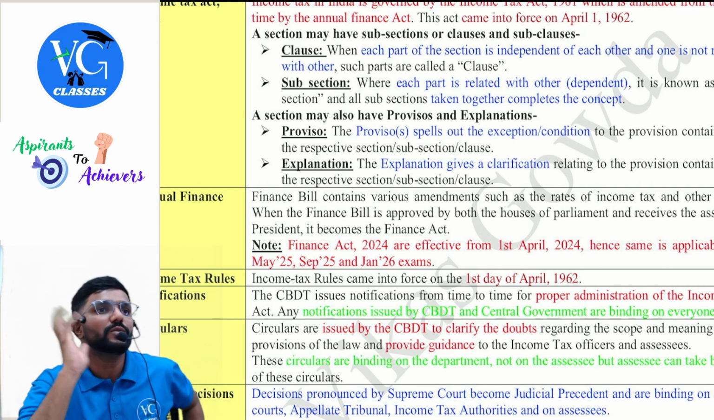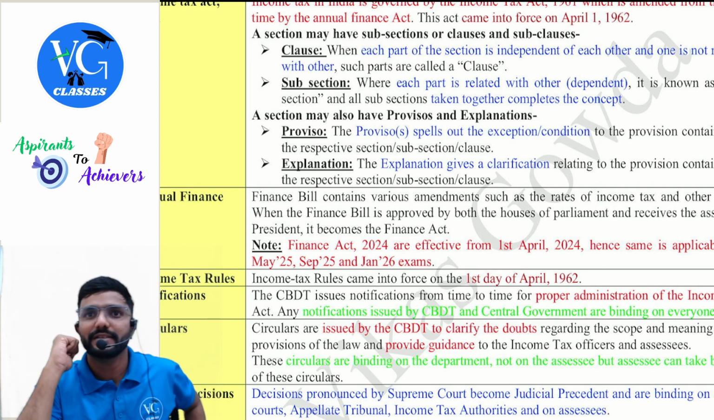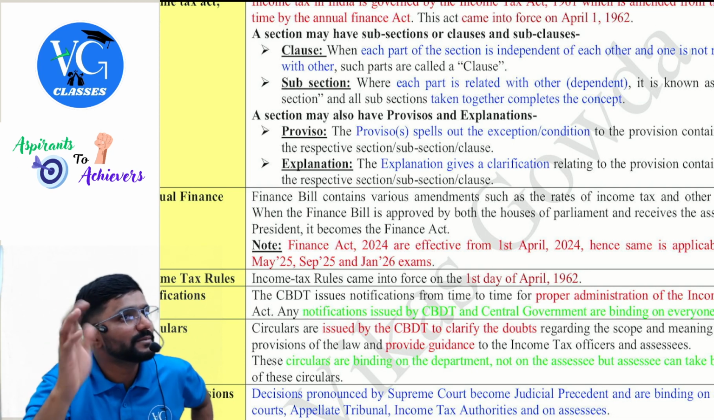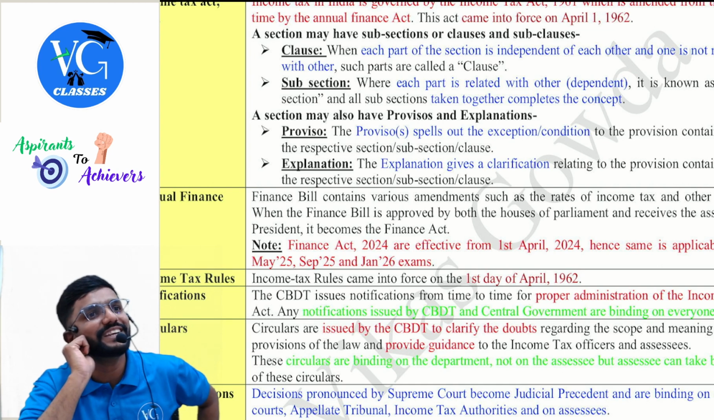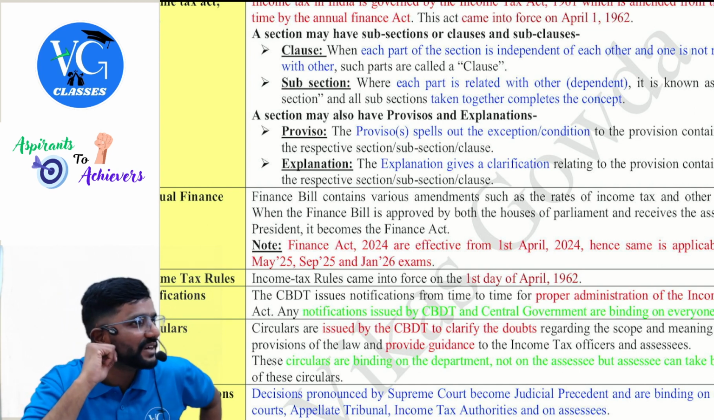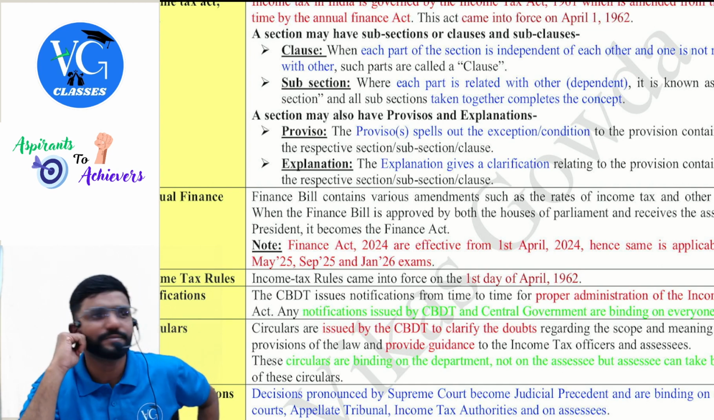Because subsection 1 talks about what is taxable for a resident in India. Subsection 2 talks about what is taxable for a non-resident in India. Now, if I want to know what incomes are taxable in India, I should know both.